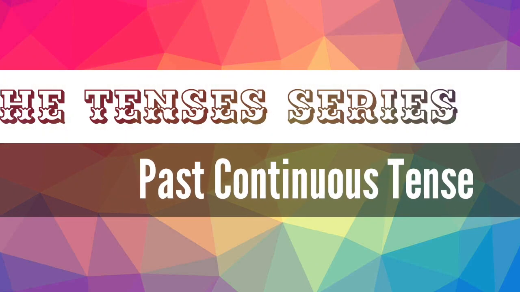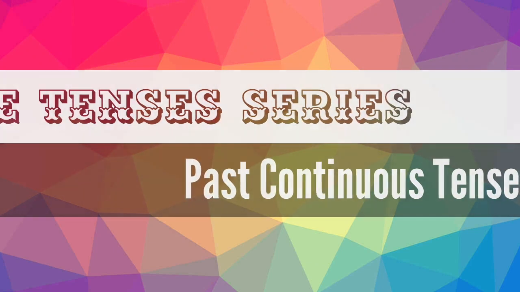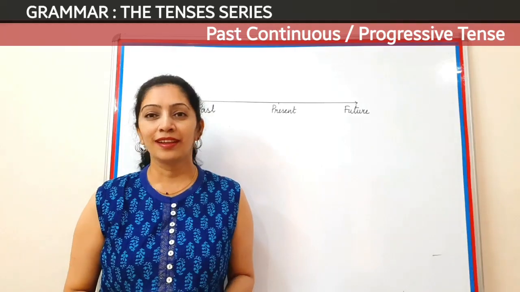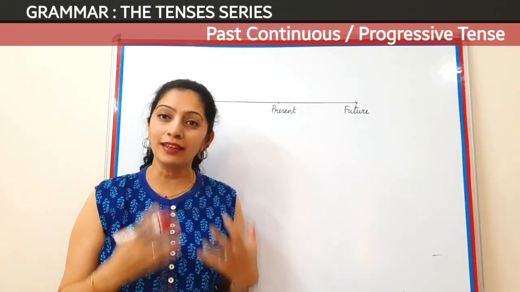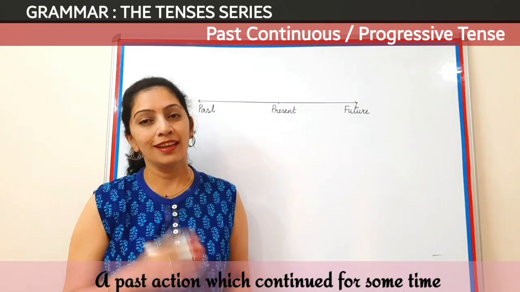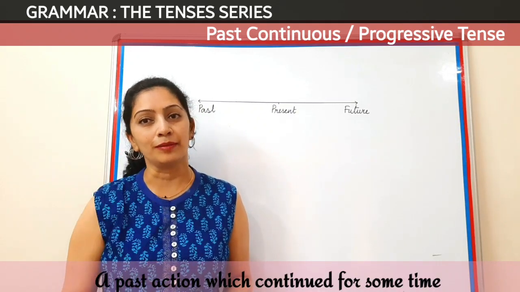Something happened in the past and it continued for some time. Guess what I'm talking about? Nothing? Past continuous tense. As the name suggests, past continuous means an action which has happened in the past and continued for some time.